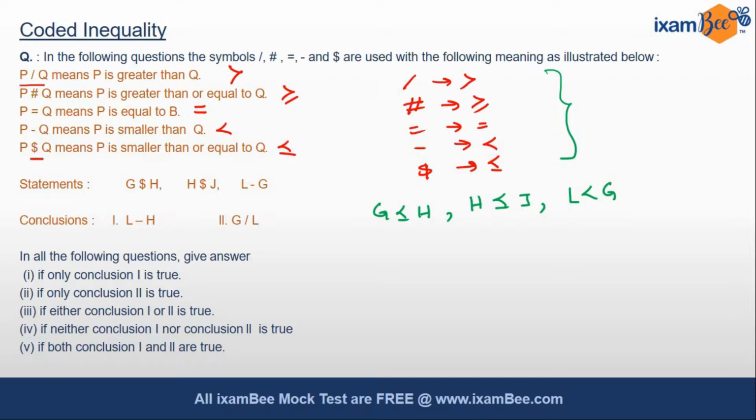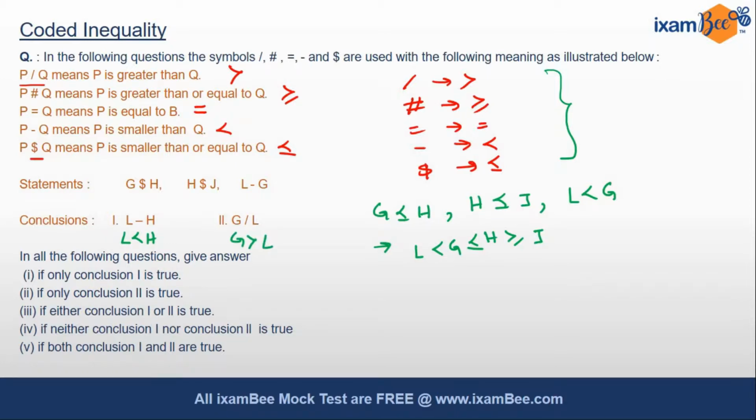As you see, there are three different statements, so we have to combine them into one. Let's quickly do it. Friends, I've combined all the three statements into a single one. Also, we have to decode the conclusions as well. So L minus H will be L less than H, and G/L means G is greater than L.